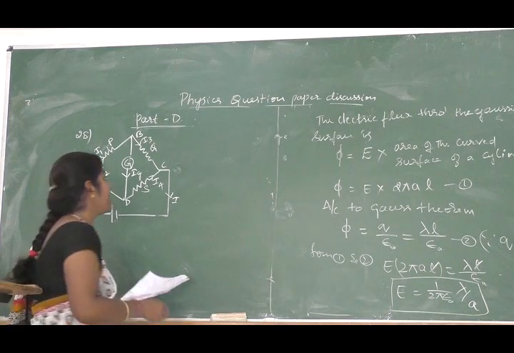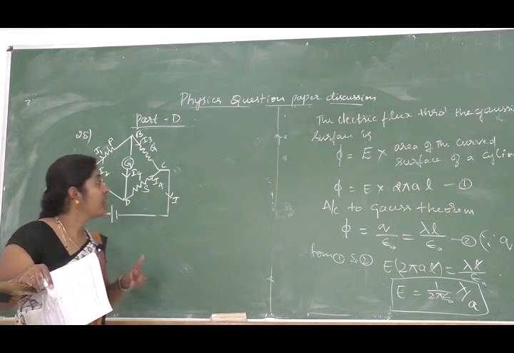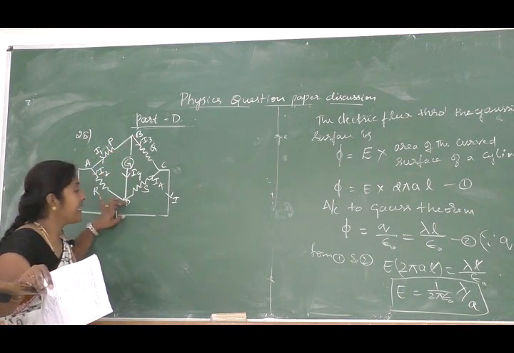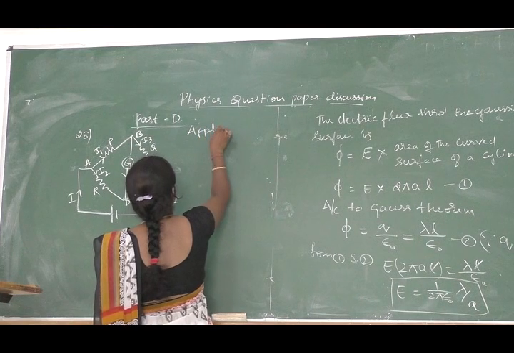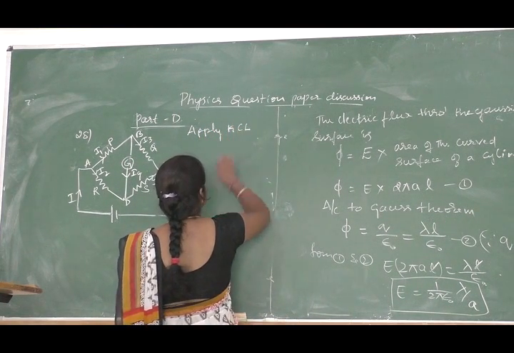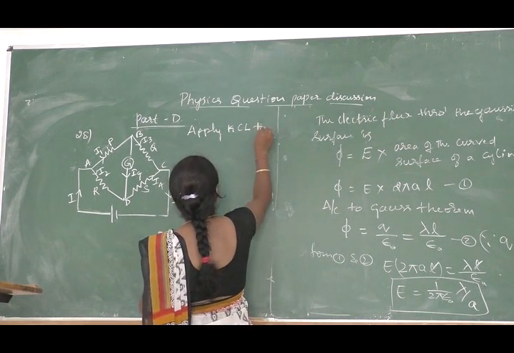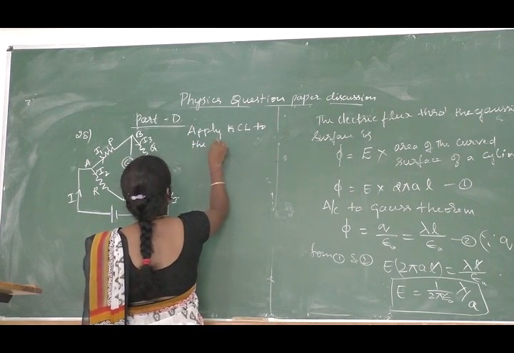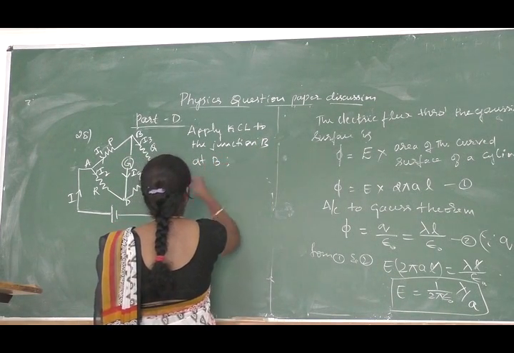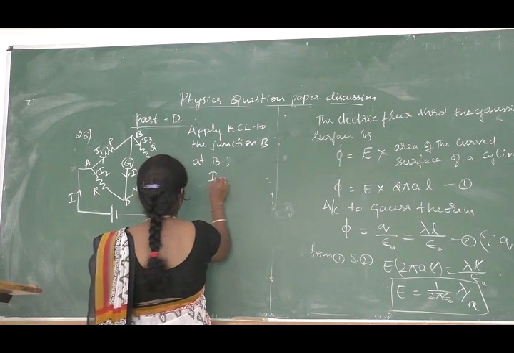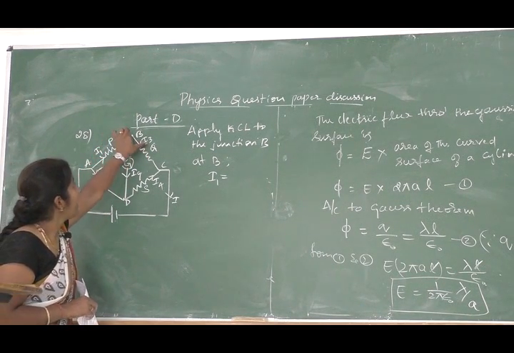Mention this explanation part. Now let us apply Kirchhoff first law, that is current law or junction law, to the two junction points, B and D. So apply KCL, that is Kirchhoff current law, to the junction B. Therefore at B, the current entering the junction B is I1, and the leaving currents are I3 and IG.